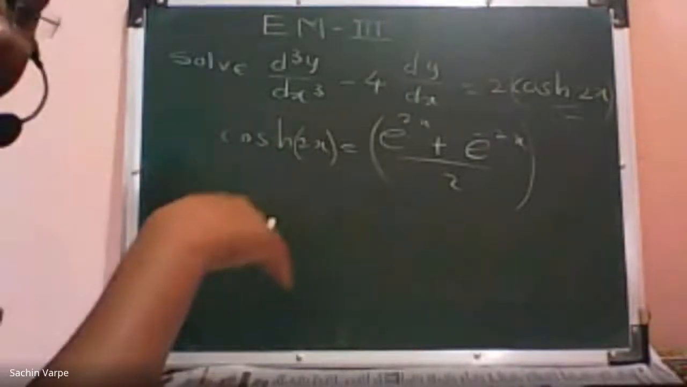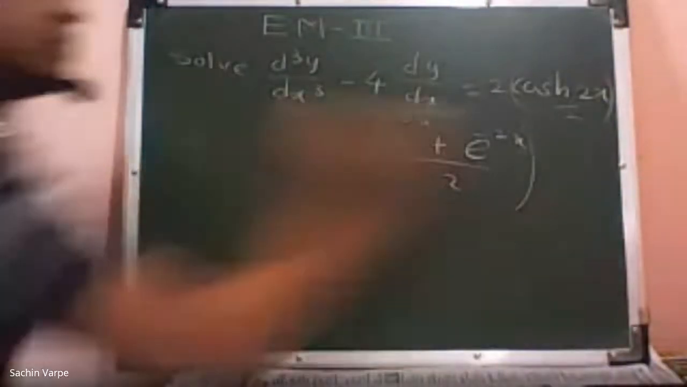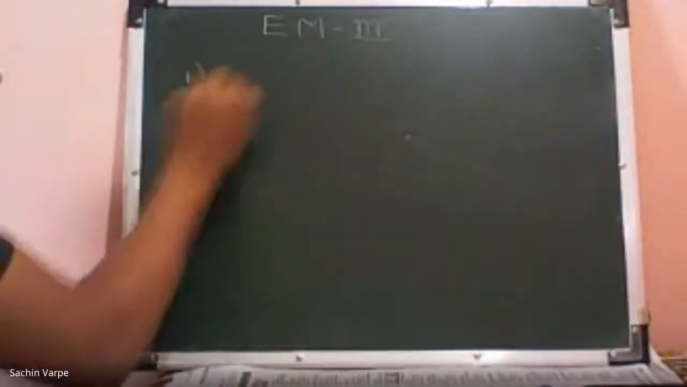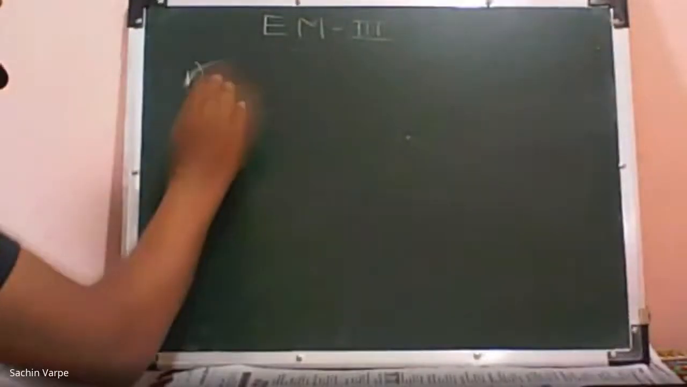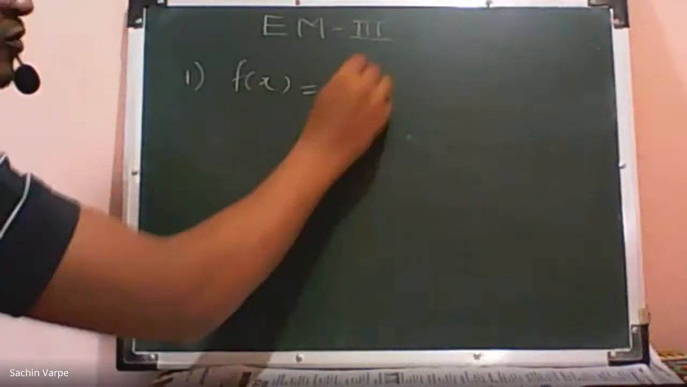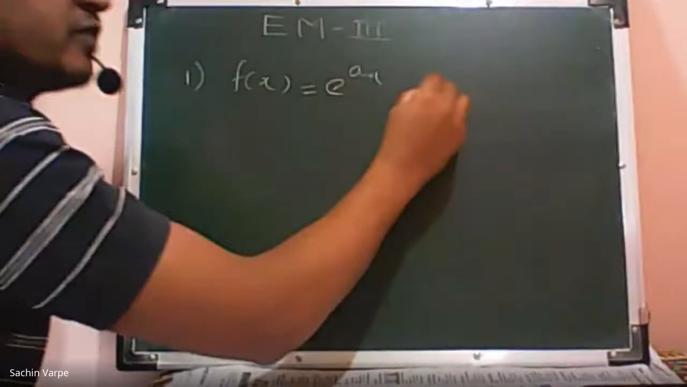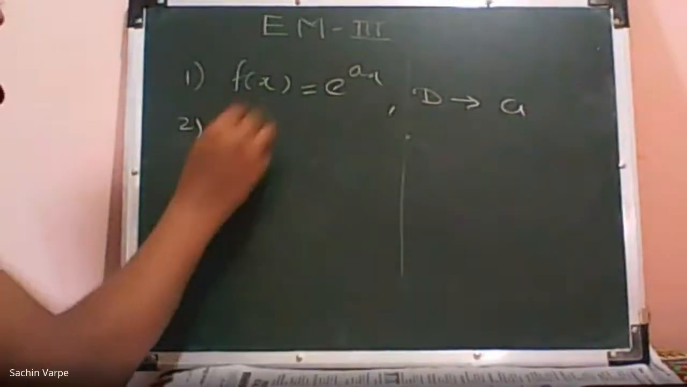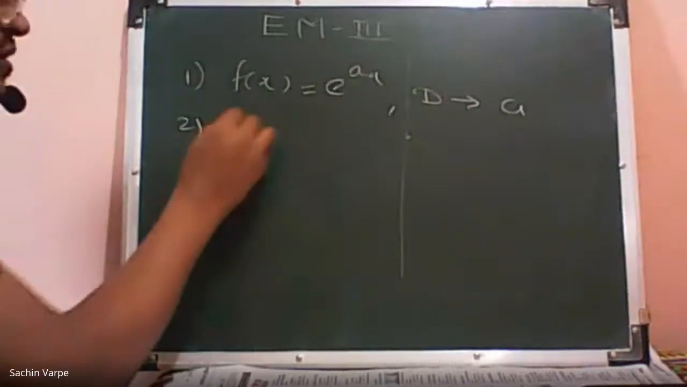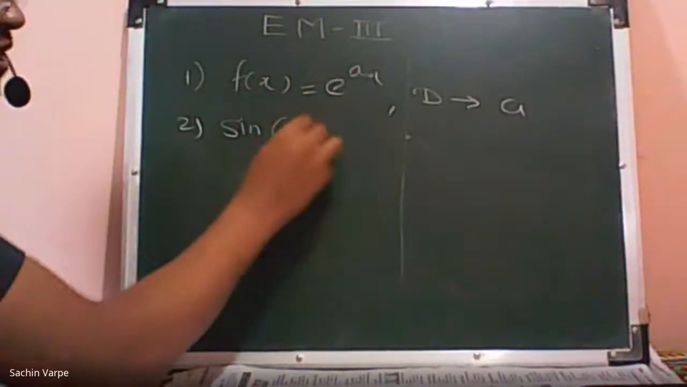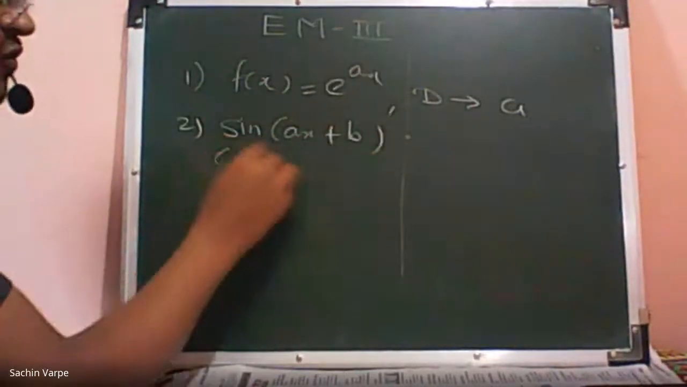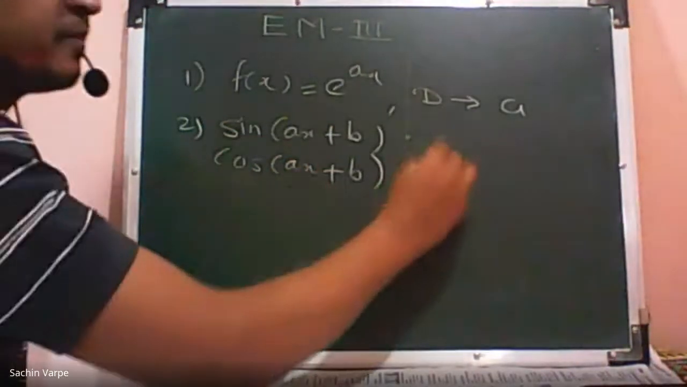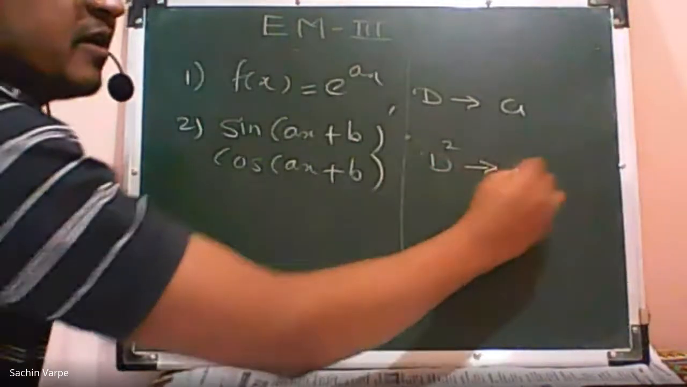One is exponential function. Let me recall those. One is exponential function, that is when f of x is e raised to ax, then the keyword is replace d by a, isn't it? Then we have discussed, if the right hand side function is trigonometric function sine of ax plus b or cos of ax plus b, then what is the keyword there? D square. Replace d square by minus of a square.